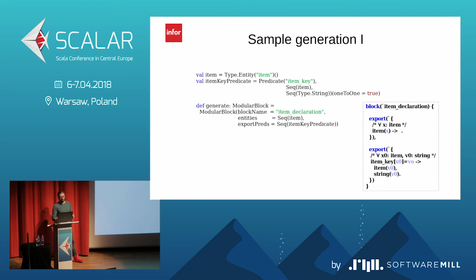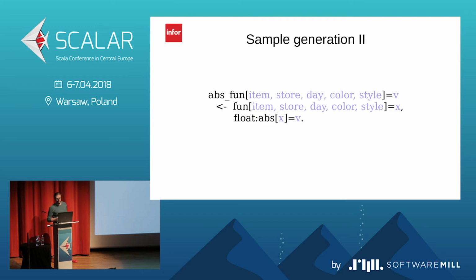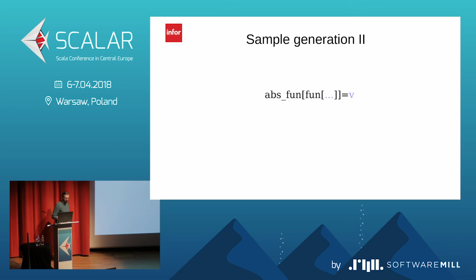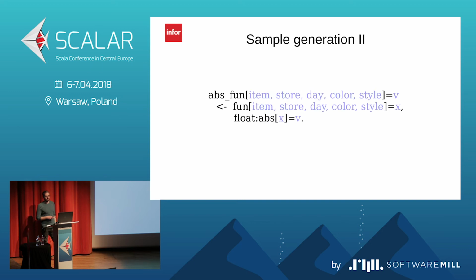So the block name is static, it's item declaration. Entities is just one sequence of the item, and export price is also just one item in the sequence. But this is the static code generation. So let's go for the next example from, I think, the fifth slide. So we had this problem with the ABS fan, and we wanted to have this. Yeah, everyone knows the concept.